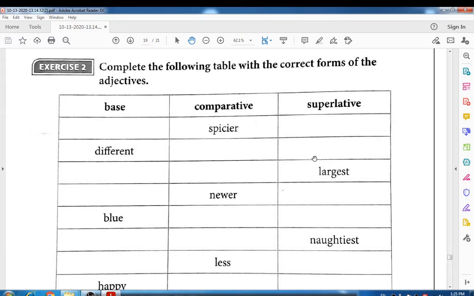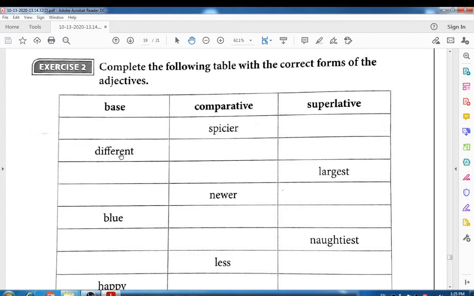So you just have to complete whatever blanks are there. In the first case the comparative form is given, that is spicier, so you have to write the base word and superlative word. The base word of spicier is spicy. Then the superlative form is spiciest.